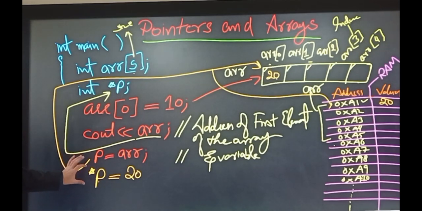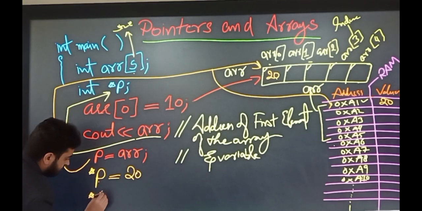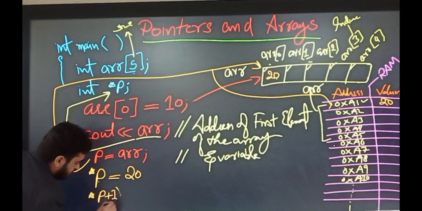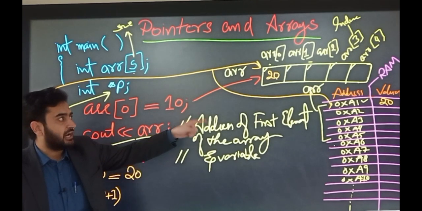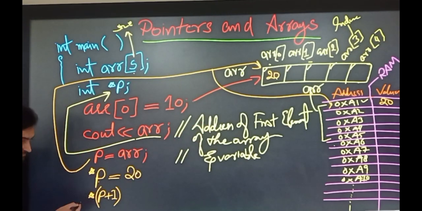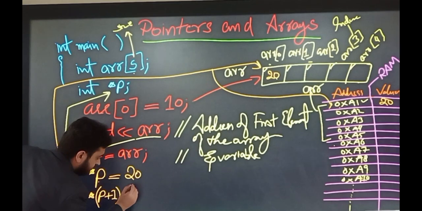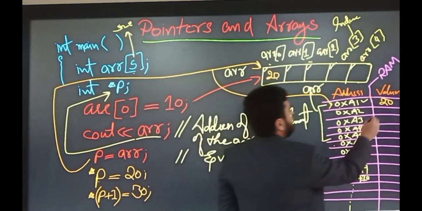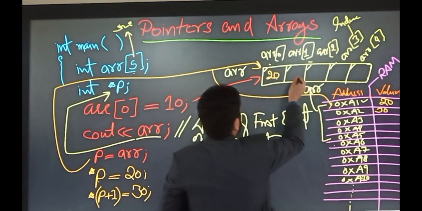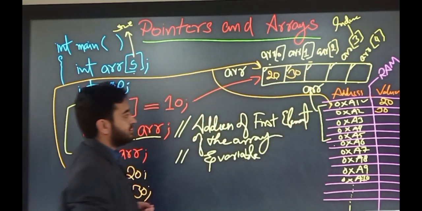So through this pointer we can access the first position. But what about the second position of the array? We can write asterisk (P plus 1). This increments the address inside P by 1, and that address will be equal to the second slot of the array. We are dereferencing that address and assigning 30. So this statement will assign 30 to the second slot of the array. This is the second slot.